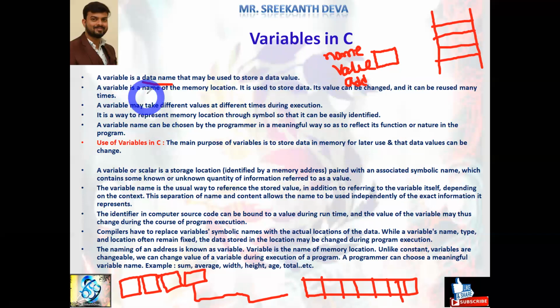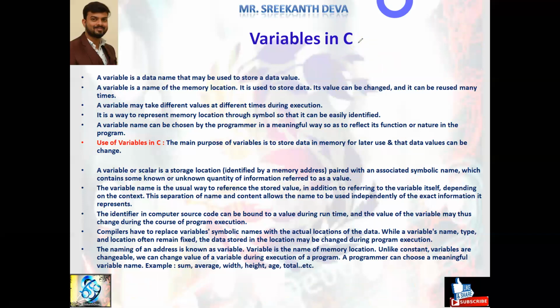A variable is a name of the memory location. So what is a variable here? A variable is nothing but the name of the particular memory location. It is used to store data. Its value can be changed and it can be reused many times. A variable may take different values at different times during execution.